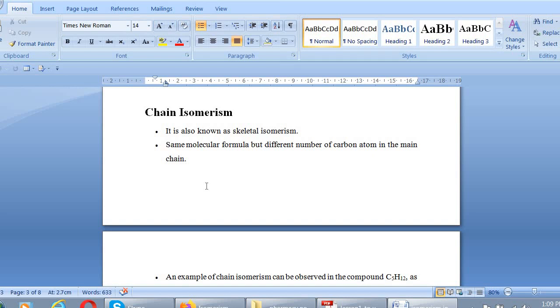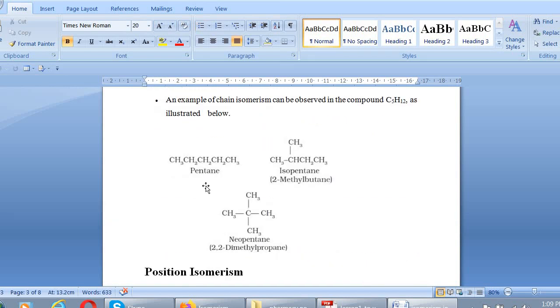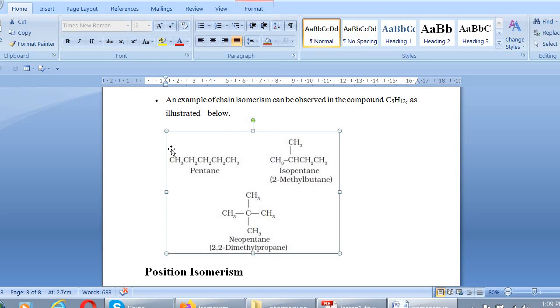This can be well explained with the help of an example. For example, the molecular formula is the same, C5H12, but the arrangement of atoms in the structure is different. C5H12 contains 5 carbon atoms, and these 5 carbon atoms can be arranged in three ways.